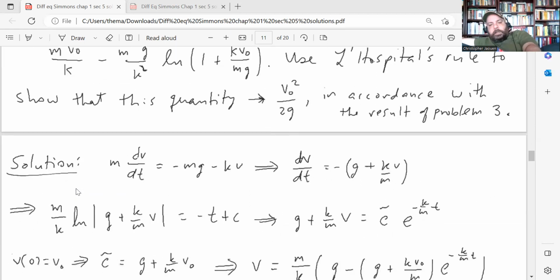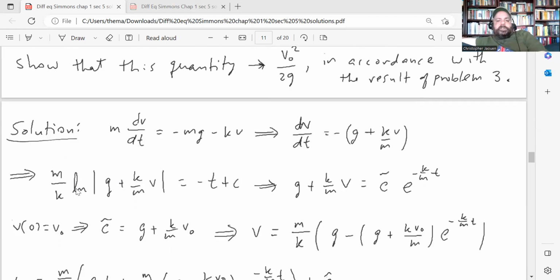The simpler case, right? So here, this is our differential equation. M dv/dt equals negative mg minus kv. That's from Newton's second law. And you can divide out by m, which gives you dv/dt equals negative g minus kv over m.